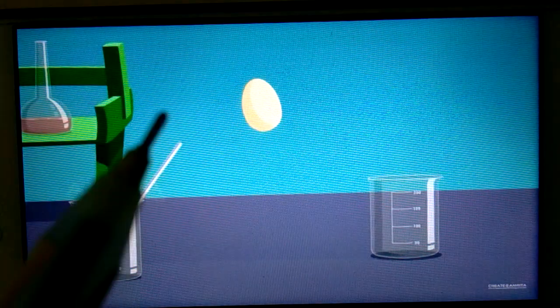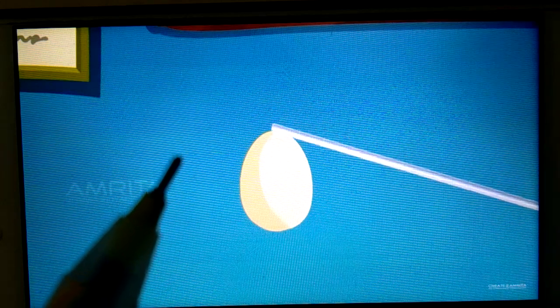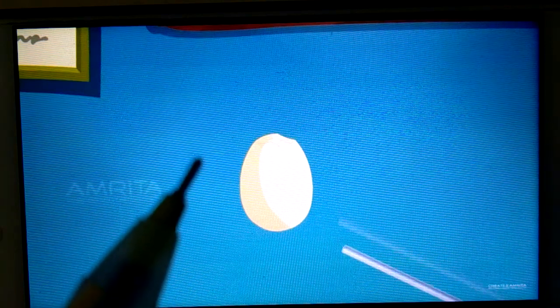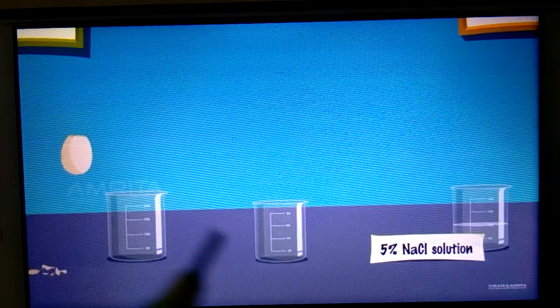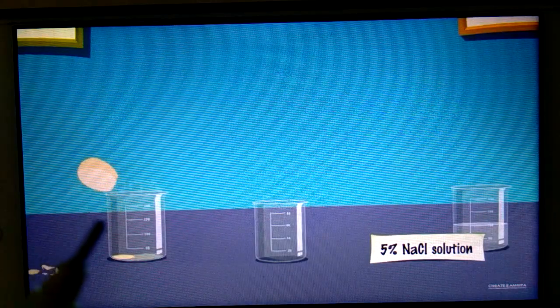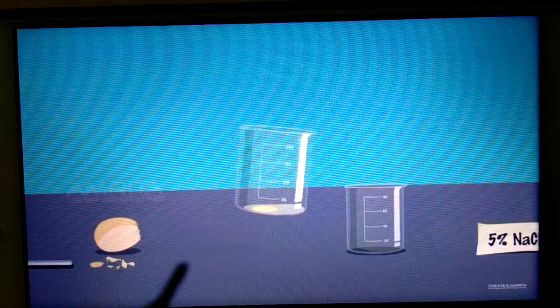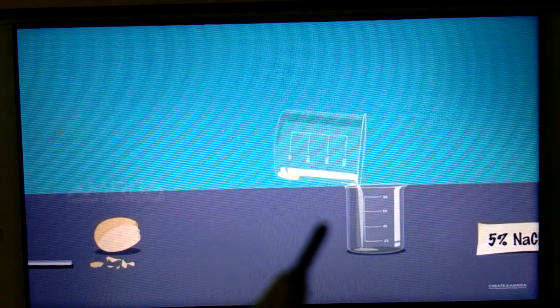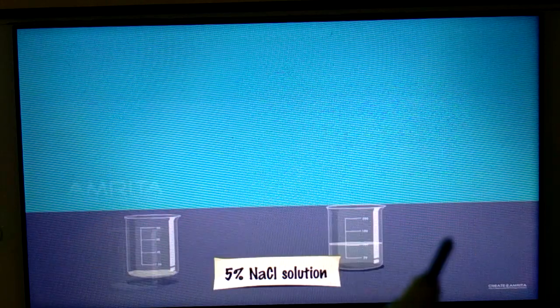Now see, take this egg and break the egg and transfer its solution in a beaker. So you can see here transparent liquid jelly and yellow part is there. Only transfer the transparent liquid jelly, keep the yellow part here only.